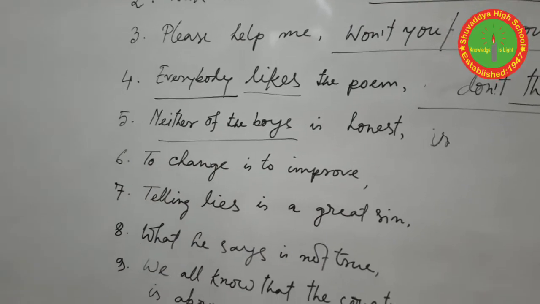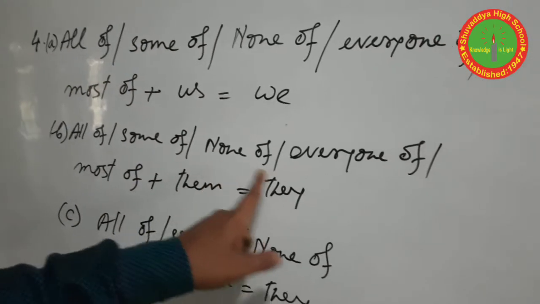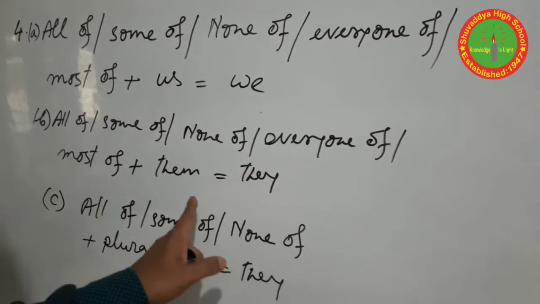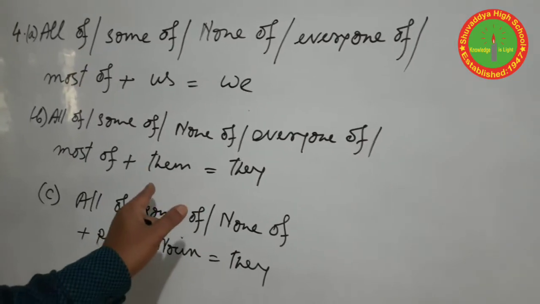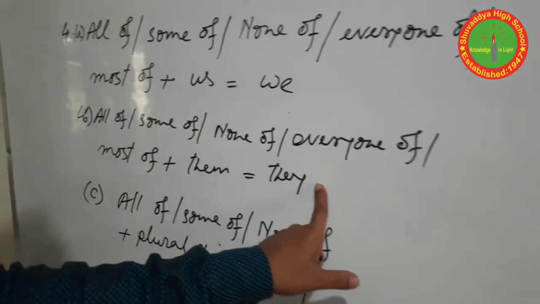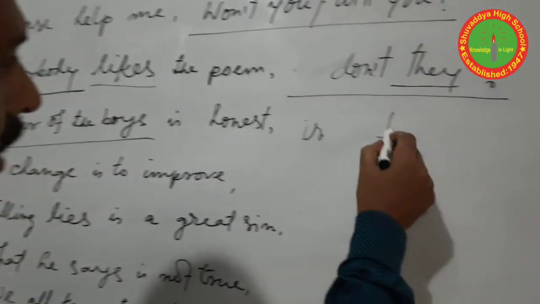So look at all of, some of, none of, every one of, most of, or neither of any plural number, we should use they. So the subject of the tag is they.